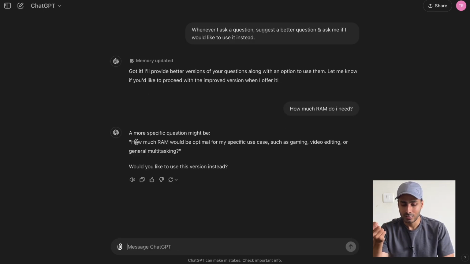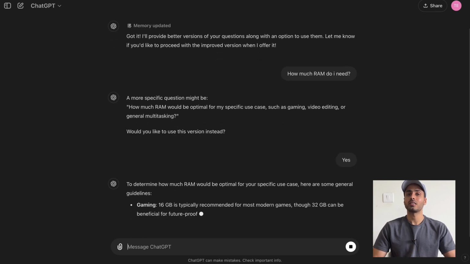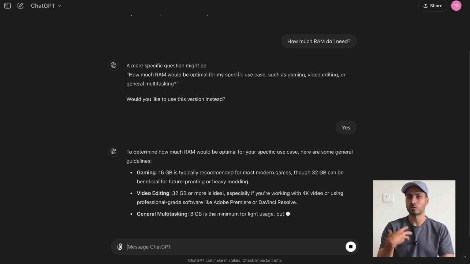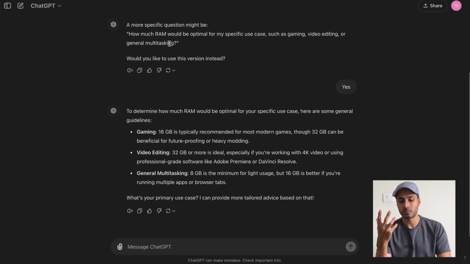As you can see, it's much more of a rational question. It has much more detail, like what kind of specific use case you need, compared to the original question that I asked, which was a very generic question. And now if I enter yes, as you can see, it's giving me the solution to the refined question. The solution is much more detailed and better. So in this way, you can quickly get a better refined question.